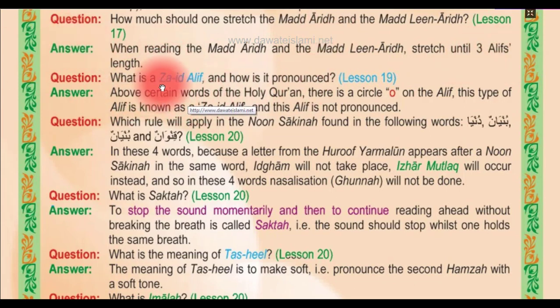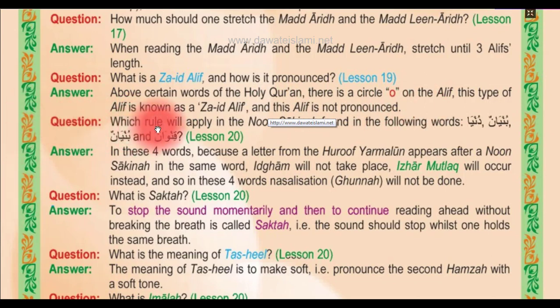What is a Zed alif and how is it pronounced? Lesson number 19. Above certain words of the Holy Quran, there is a circle on the alif. This type of alif is known as a Zed alif, and this alif is not pronounced.